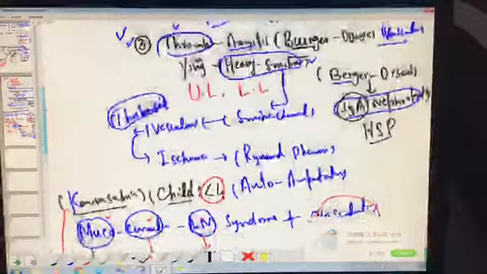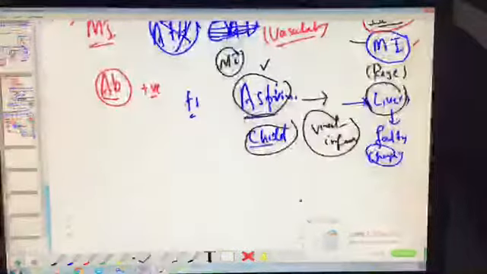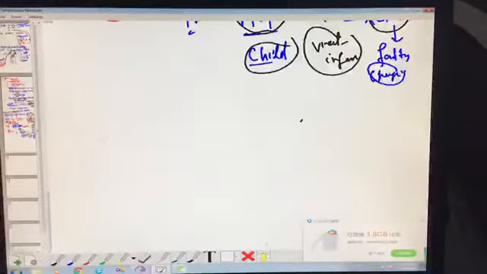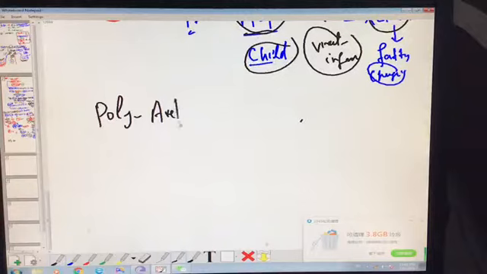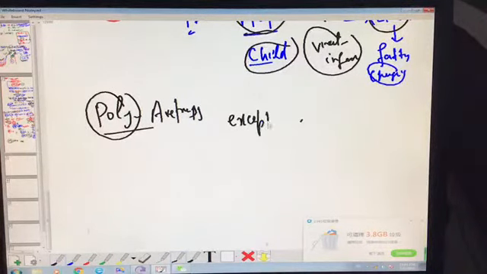That's about Kawasaki disease. Okay, now we move on to PAN. What is polyarteritis nodosa? It's a polyarteritis, meaning inflammation of a lot of arteries, many arteries except the lungs.